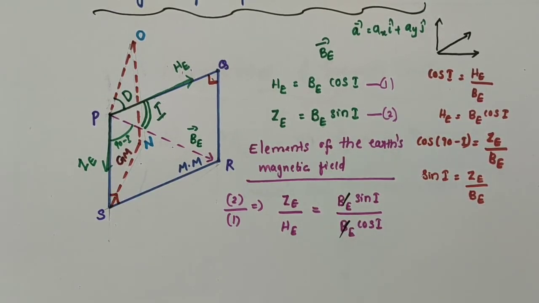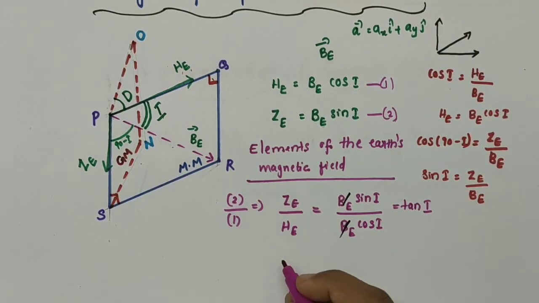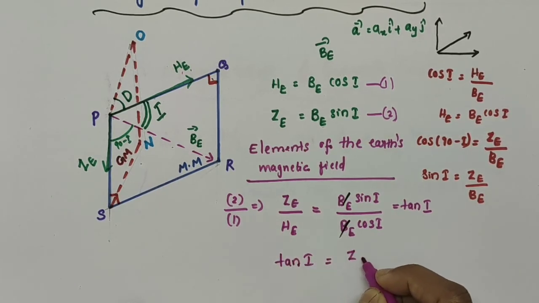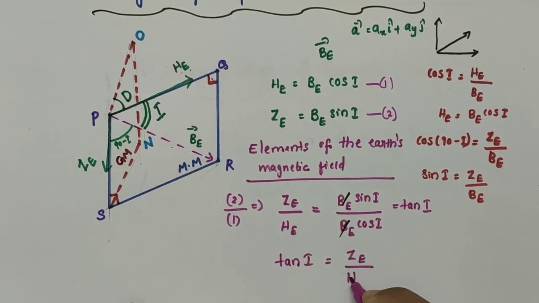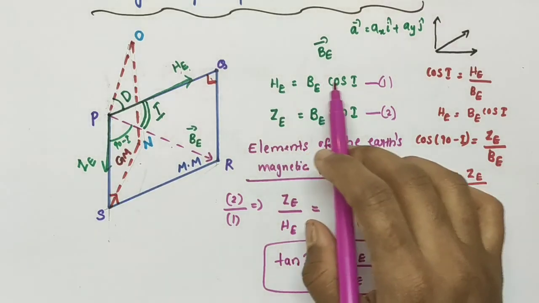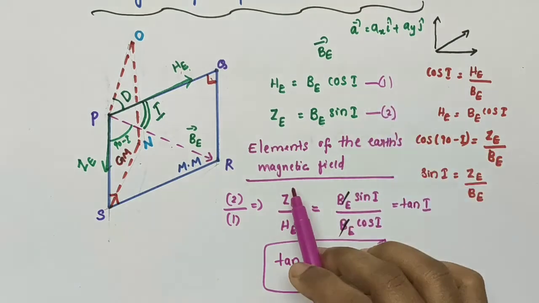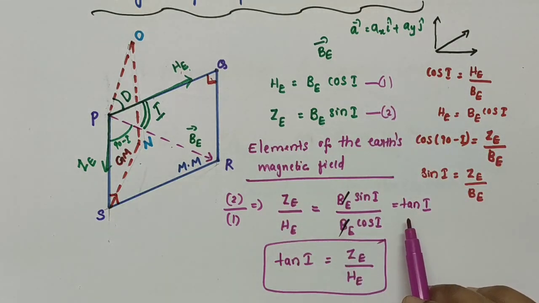Sin I by cos I is tan I. So we can write one expression: tan I will be equal to ZE divided by HE. We have taken this as equation number 1 and this as equation number 2. Then equation number 2 divided by equation number 1 will give you tan I, that is tan I is equal to ZE divided by HE.